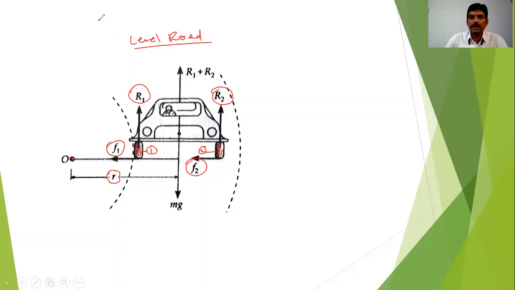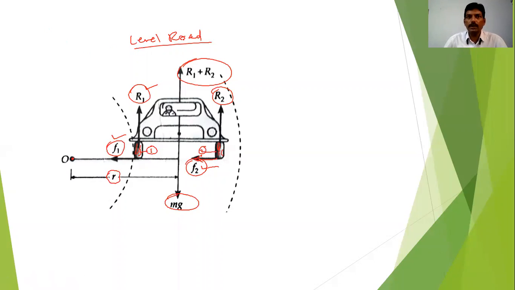The resultant R1 plus R2 will be balanced by this weight mg. F1 and F2 are the frictional forces, acting toward the center of the circular track of radius R.